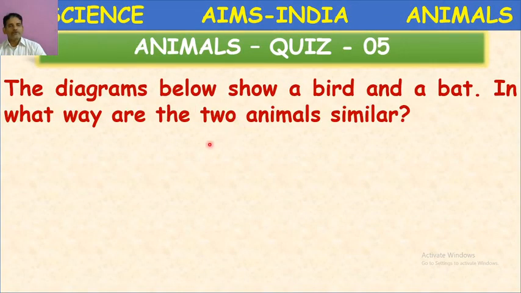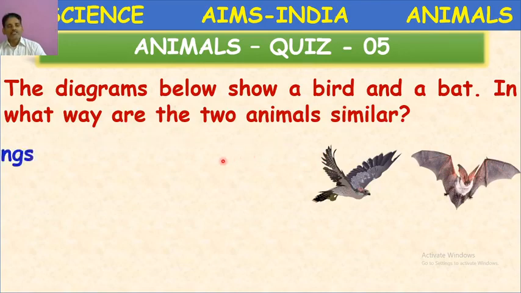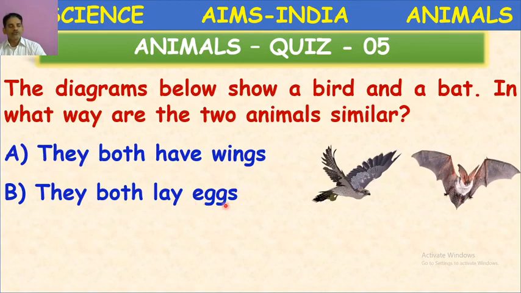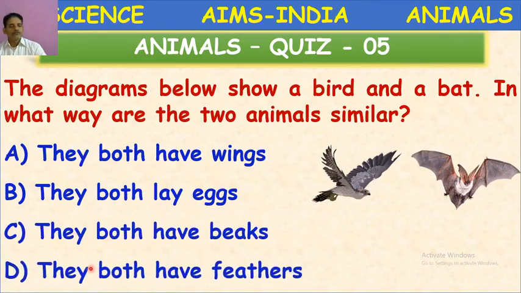Next, the diagram below shows a bird and a bat. Okay, bird and a bat. In what way are the two animals similar? They both have wings, they both lay eggs, they both have beaks, they both have feathers. Okay. So here bird and a mammal.